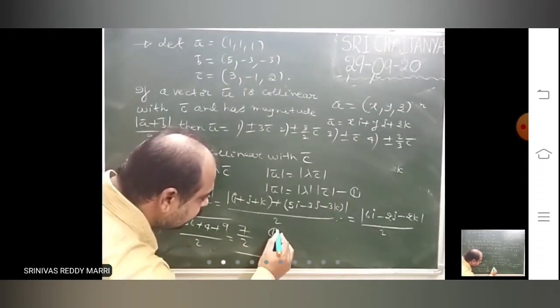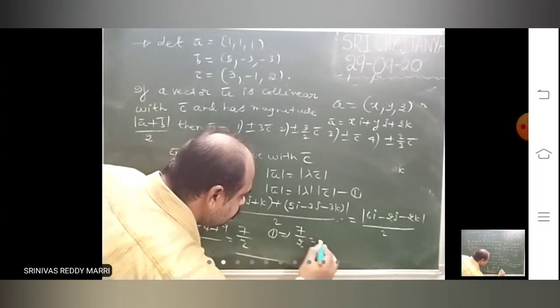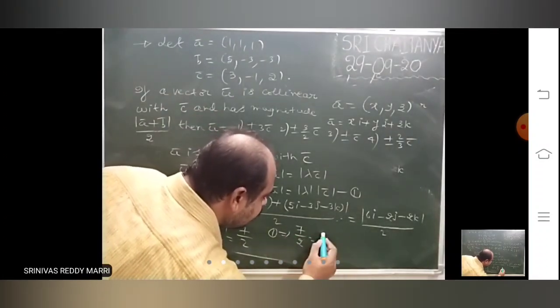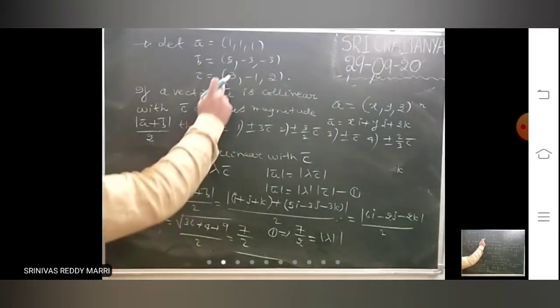Now look at it. So you have to calculate what is lambda. 7 by 2 equals modulus lambda into modulus c bar.